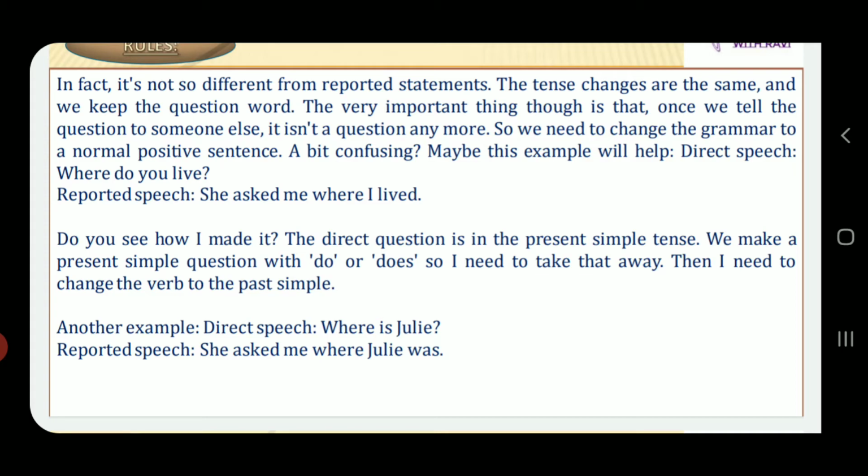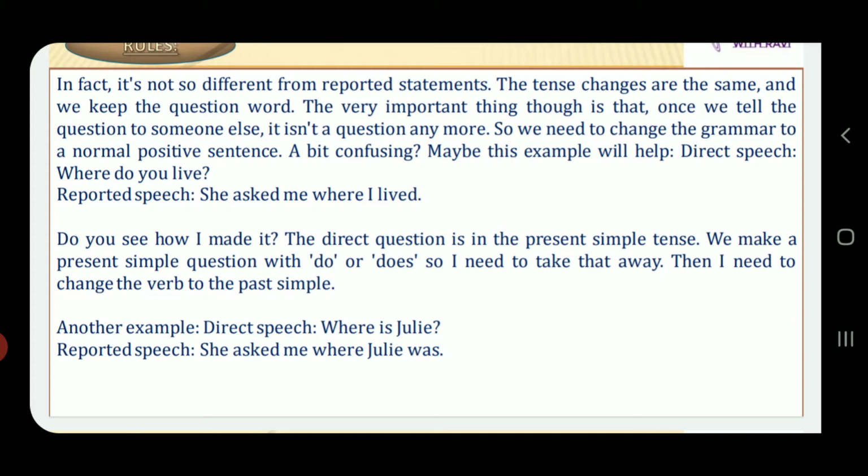Now suppose in the question you are getting some question, where are you going? So when the statement gets converted into reported speech, she asked me where I was going. So the question which is being asked by the first person to the second person, if the second person is presenting that same statement to someone else, that doesn't remain as a question any further.